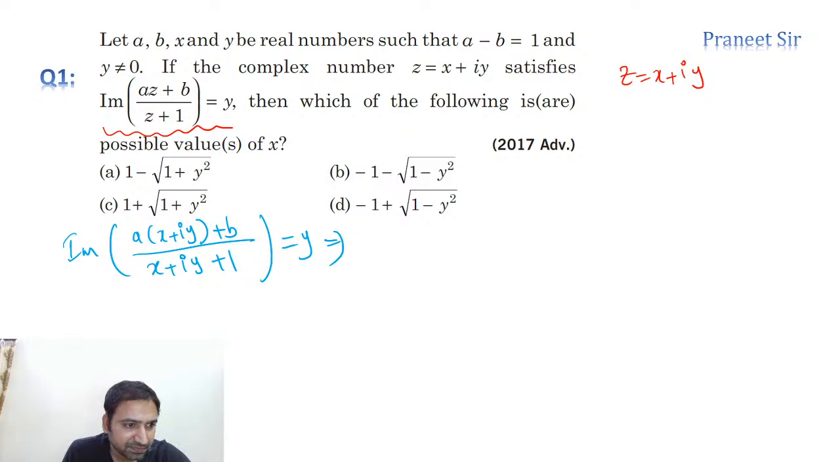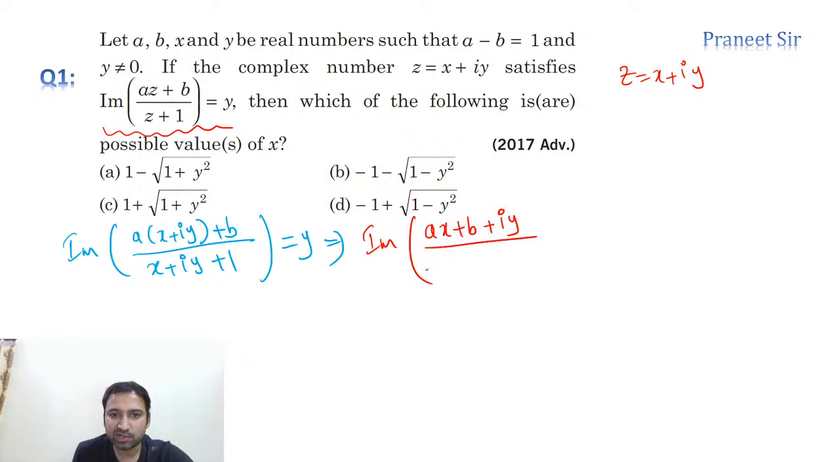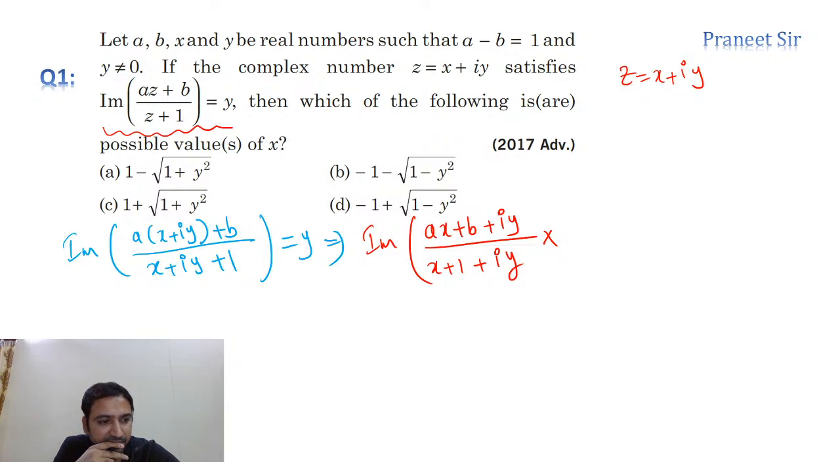Hello Sapna, hello Vansh. Let's simplify this. We can write all the real terms in one place and the imaginary terms in one place. If you write it like this, we get the numerator ax plus b plus iy, and the denominator x plus 1 plus iy. Now we need to rationalize, correct or not?